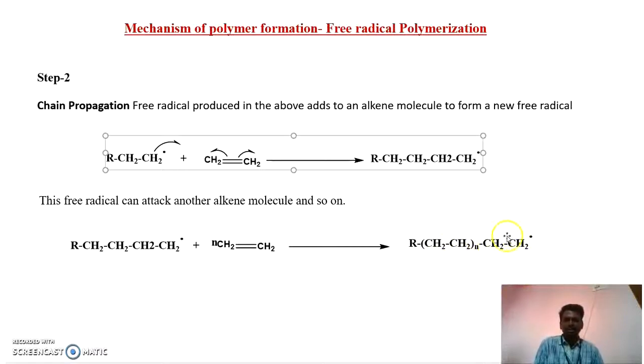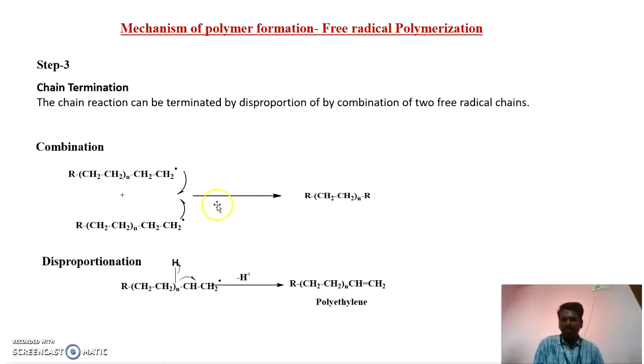So this huge molecular radical further undergoes termination. Termination takes place in two different ways. One is combination, another one is disproportionation. In combination, the huge molecular radical combines with itself and completes the polymerization reaction. Thereby it gives a linear polymer chain. This is one kind of termination.